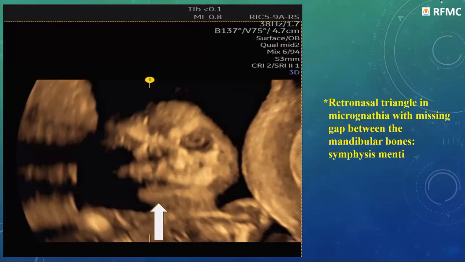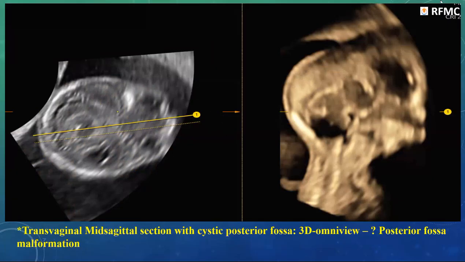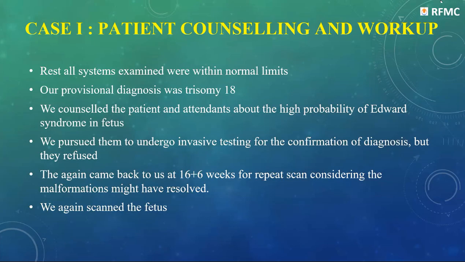And this is the retronasal triangle view in which we can see that the usual space which is present in between the mandibular rami is absent. There's no gap between the two rami of the mandible. Symphysis menti is absent. And this is again the mid-sagittal view in which we can see some cystic posterior fossa.